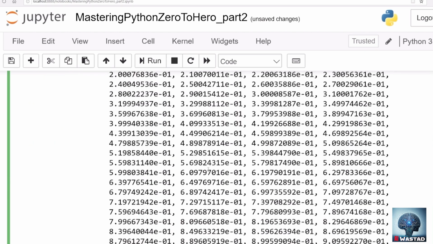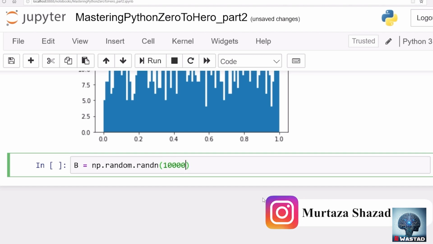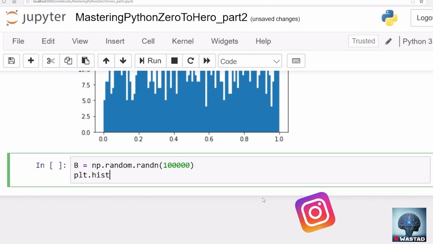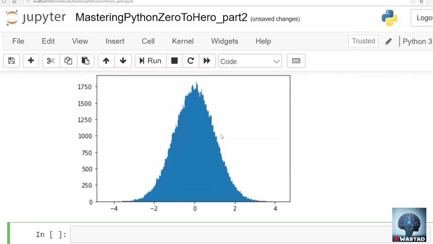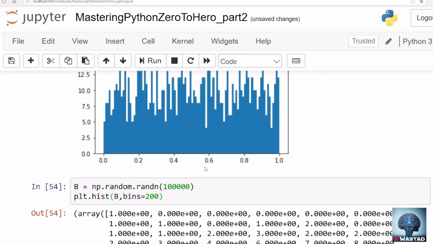One more thing, we can have, let's say, b equals np.random.randn, and that generates normal or Gaussian random numbers, whose distribution is a bell-shaped curve. So let's plt.hist b with bins, let's say, equal to 200, and we can see a bell-shaped curve because the distribution of this data is Gaussian. So this np.random is a really important package.